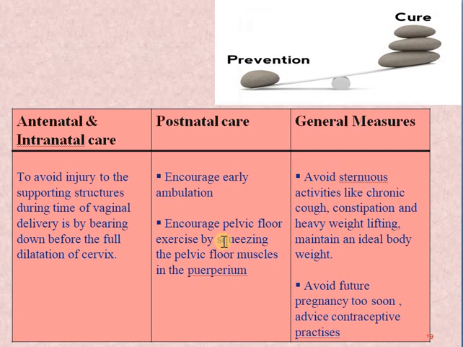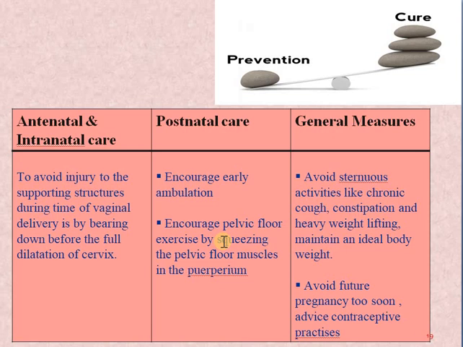Then general measures which we can take is especially to avoid strenuous activities like chronic constipation and heavy weight lifting, or also maintaining an ideal body weight. They should come in the normal BMI. If there is too much body weight, obesity, then this may cause further prolapse of the anterior vaginal walls.